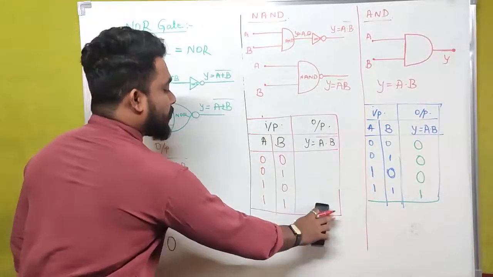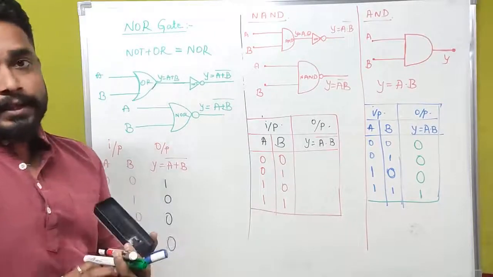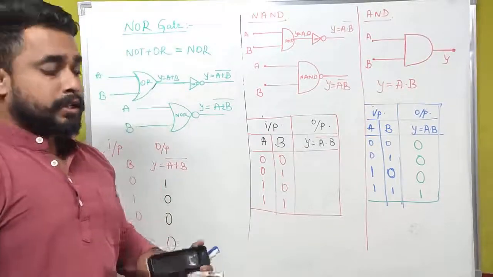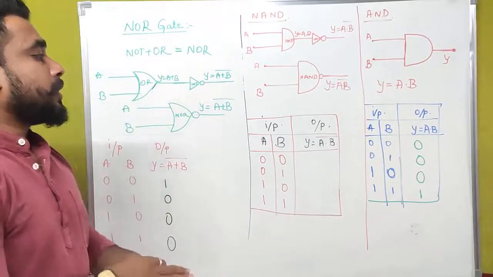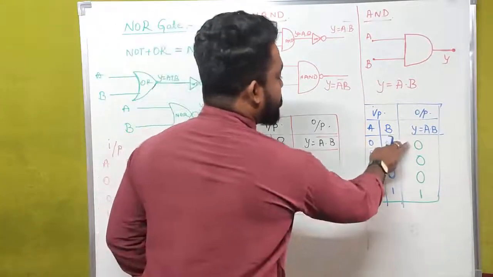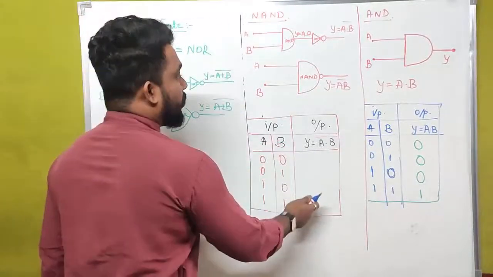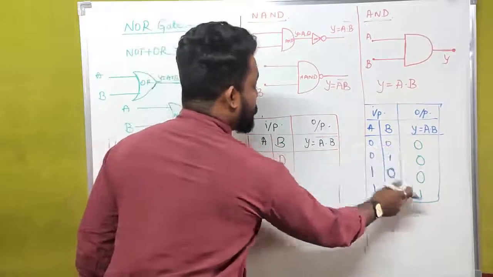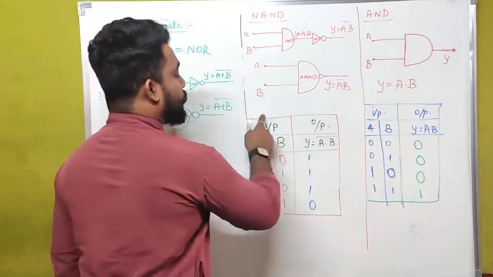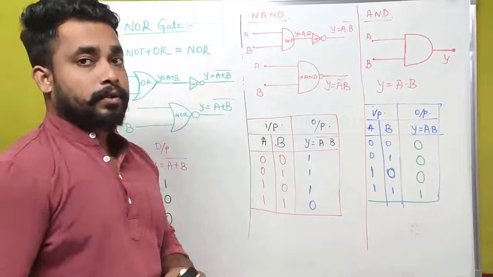Okay. In case of NAND gate, actually that is the inversion of AND gate. The output has to be inversion of an AND gate in case of a NAND gate. Now let us see what is the actual output of an AND gate. In case of AND gate we have 0, 0, 0, 1. But what in case of NAND gate? That should be 1, 1, 1, 0. Actually NAND gate is an inversion of AND gate.